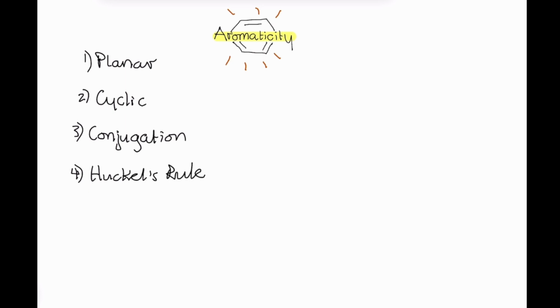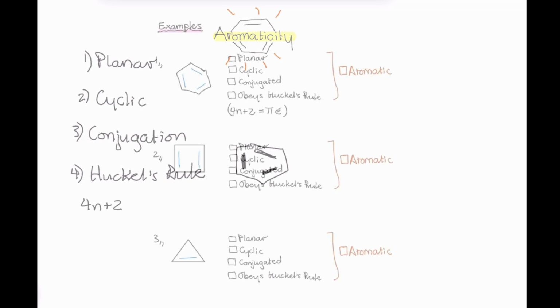Huckel's rule is the concept that the total number of pi electrons in a molecule, right here, these bold lines, equal the formula 4n plus 2.